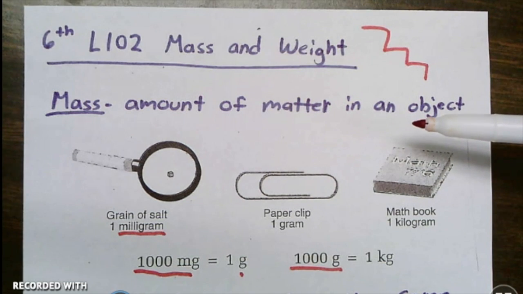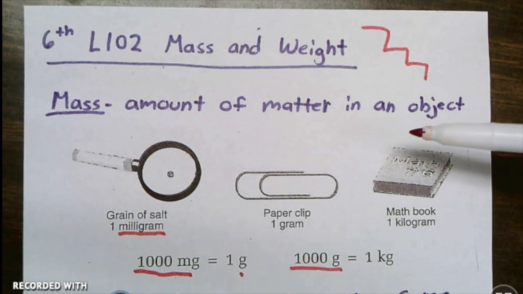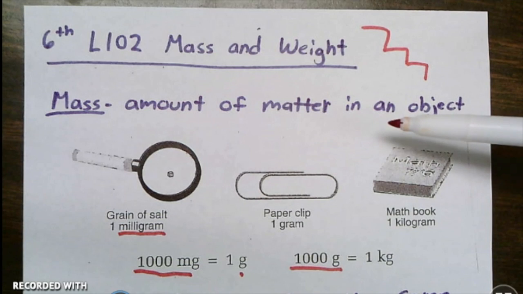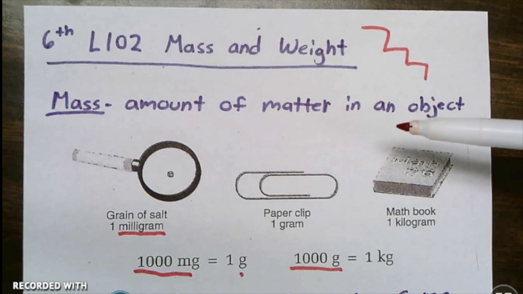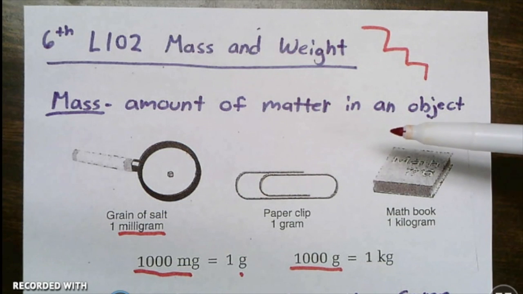60 kilograms here on Earth, then if I were to go to the moon or be in space and get on a balance there, it would still say that I am 60 kilograms, because that's how much matter I make up, and that's not going to change no matter where I go. Whether I'm at the bottom of the ocean or the top of a mountain or in outer space, my amount of matter stays the same.